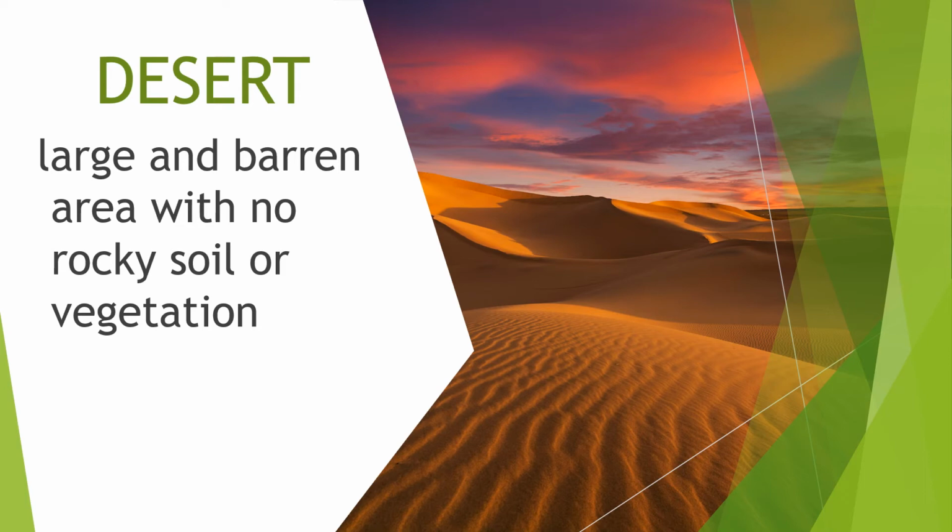Now, let me ask you guys, what is the largest desert on Earth? If you say it's the Sahara Desert, then you are wrong. The answer is the Antarctic Desert. Yes, the Antarctic Desert is the largest desert on Earth. When you speak about desert, class, it is not always hot. It can be considered cold also. Yes. Basta, you will remember that a desert has no rocky soil, okay, like the Antarctic Desert, and no vegetation.